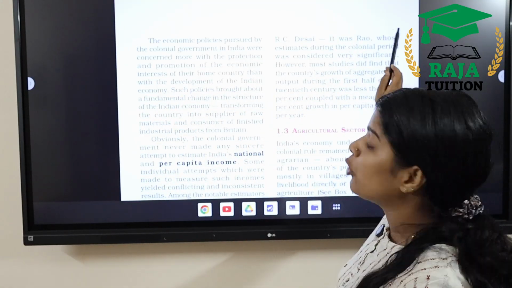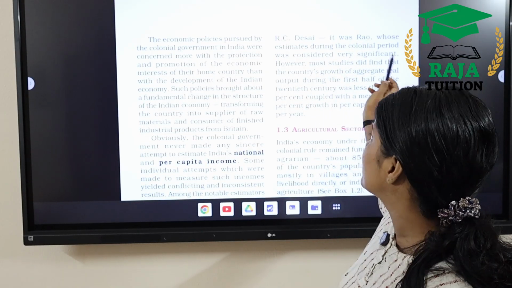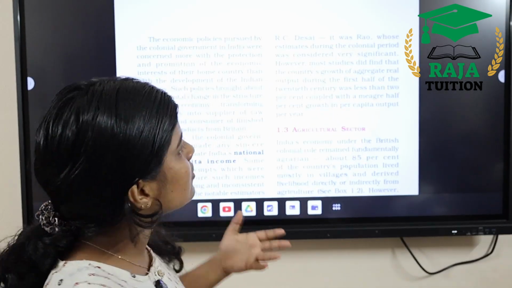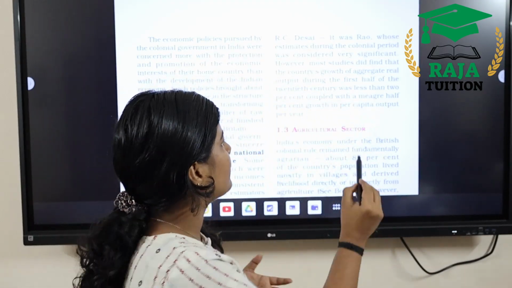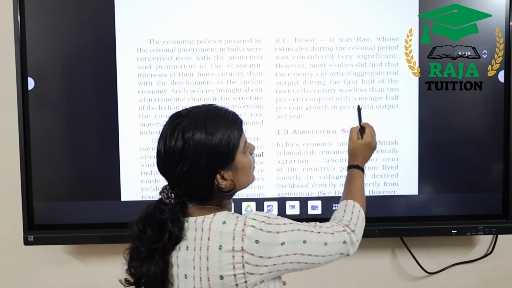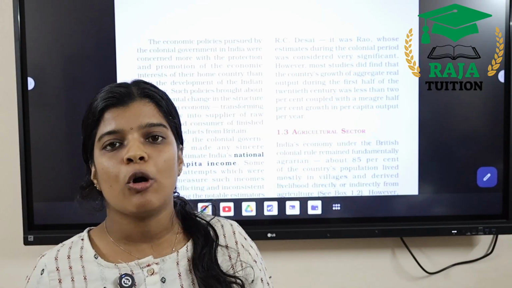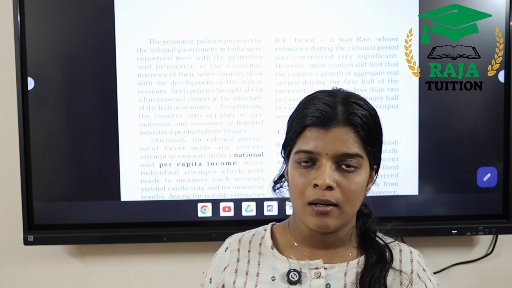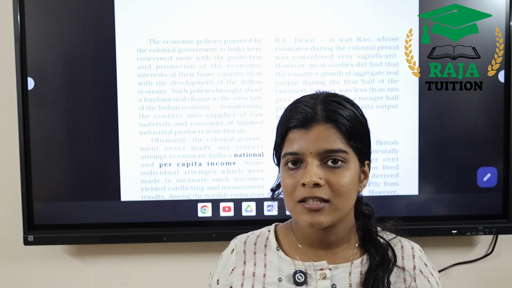Among them, we can stress the name VKRV Rao, whose estimates during the colonial period were very significant. In the first half of the 20th century, the national income growth he estimated was less than 2%, coupled with a mere 0.5% growth in per capita output. It was very poor in terms of the national accounts and in terms of the economic estimators, it was very low.